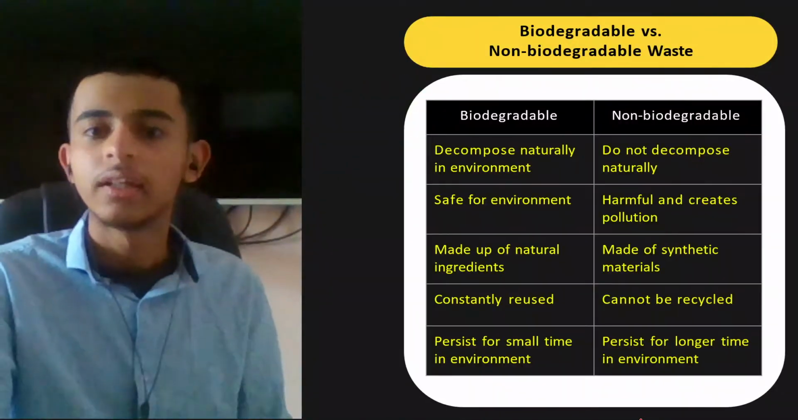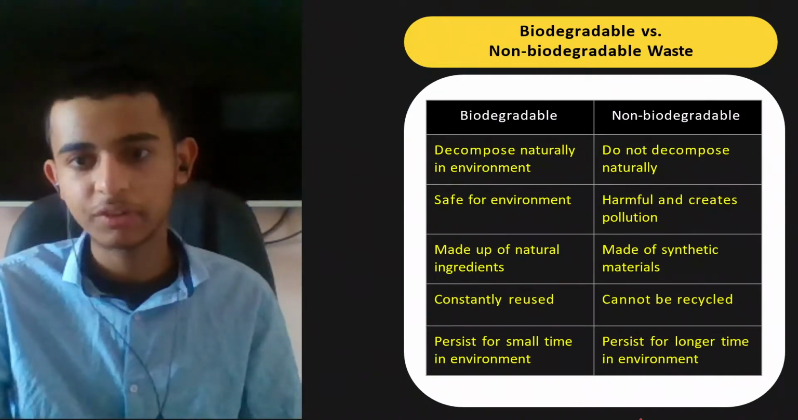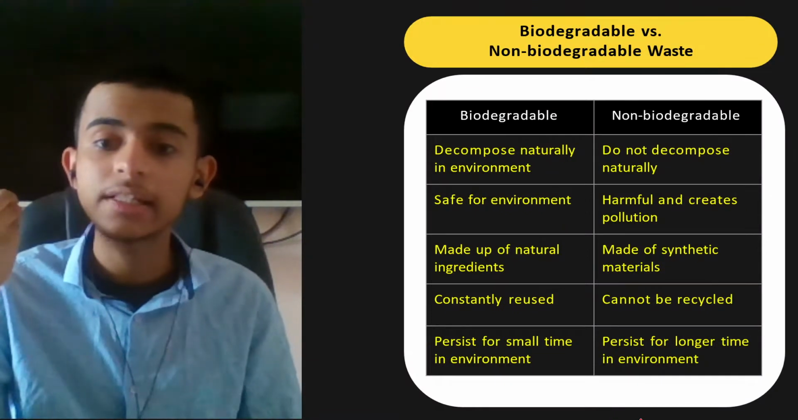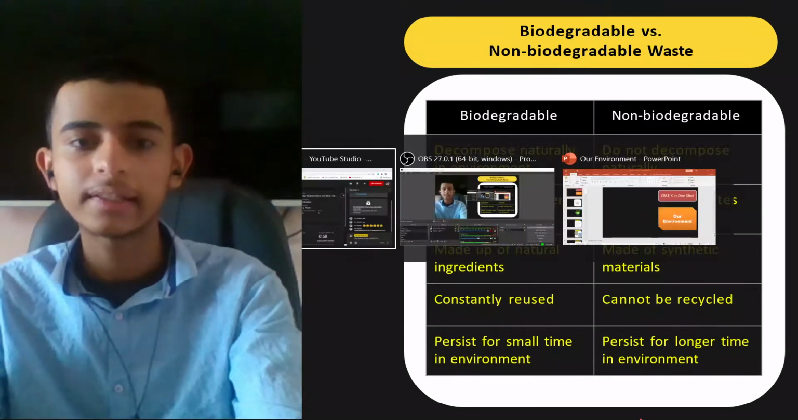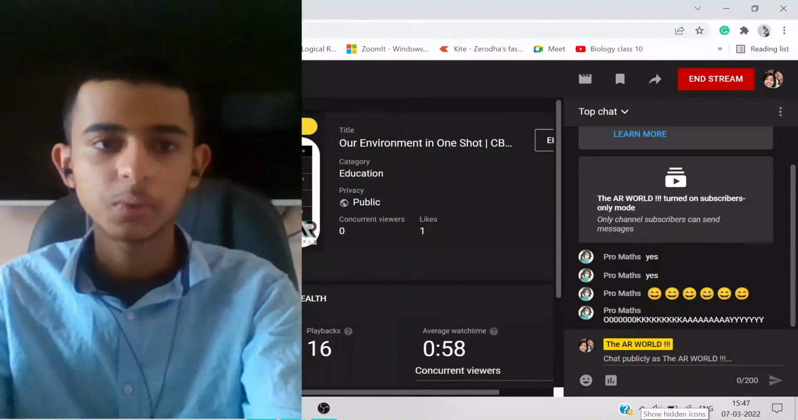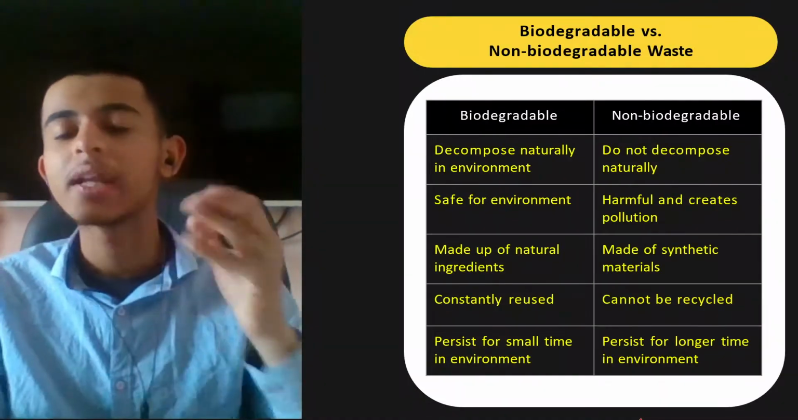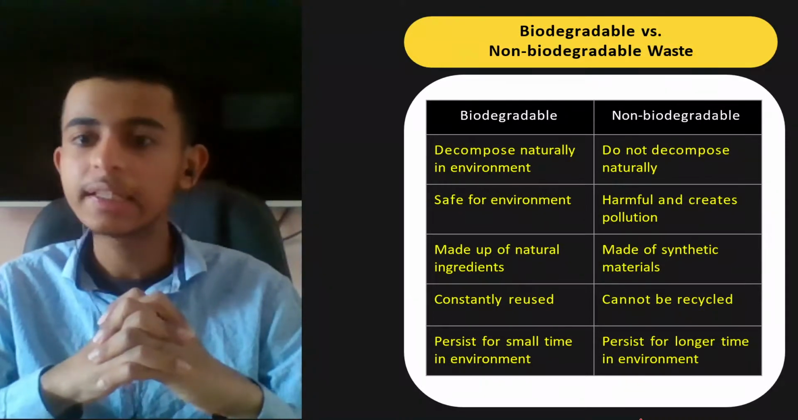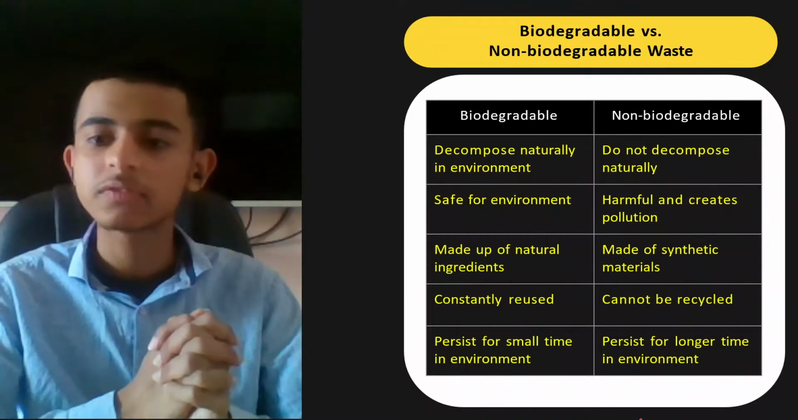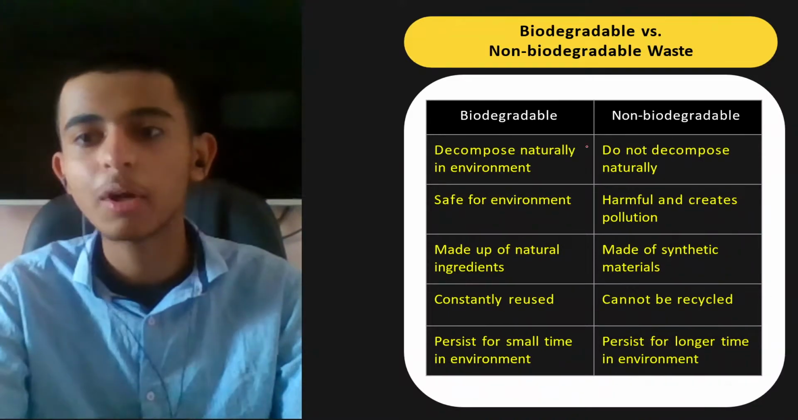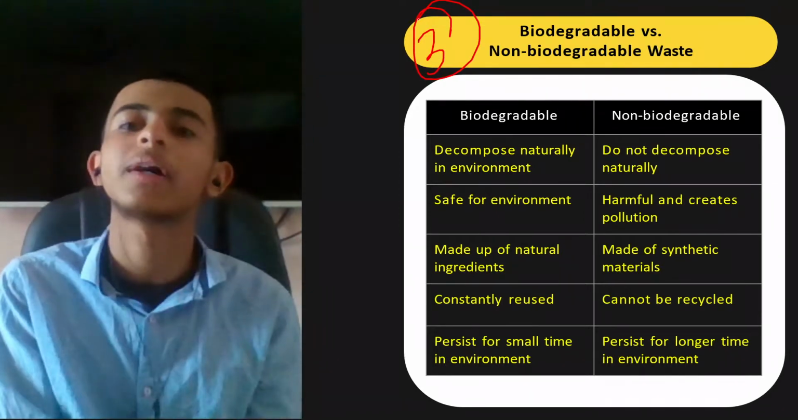Okay. Now, biodegradable wastes decompose naturally in the environment and they are safe for the environment. They are made up of natural ingredients, constantly reused, and persist for a small time in the environment. Is that clear to everyone? Excellent. Whereas non-biodegradable wastes do not decompose naturally, they are harmful and create pollution, are made of synthetic materials, cannot be recycled and persist for a longer time in the environment. This table is very important. From here you can get a 3-marker question directly. Distinguish between biodegradable versus non-biodegradable waste.